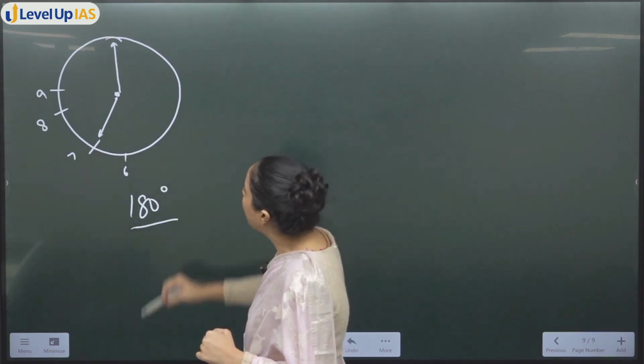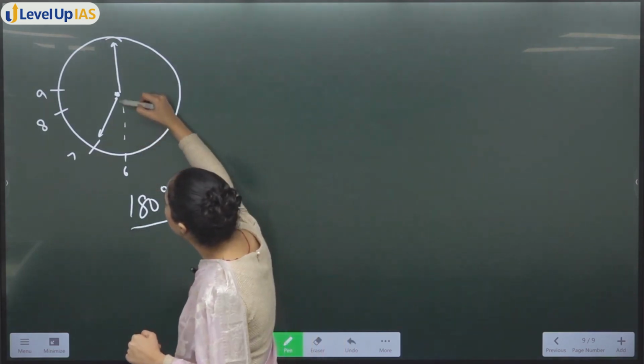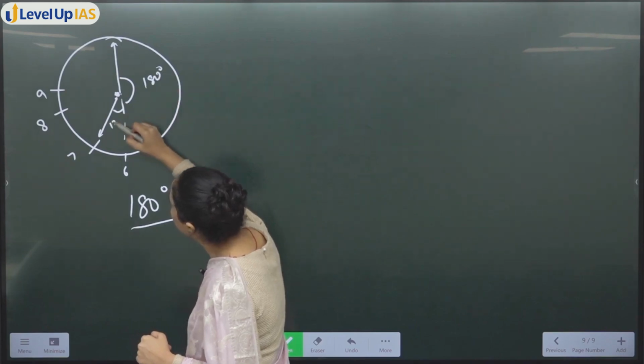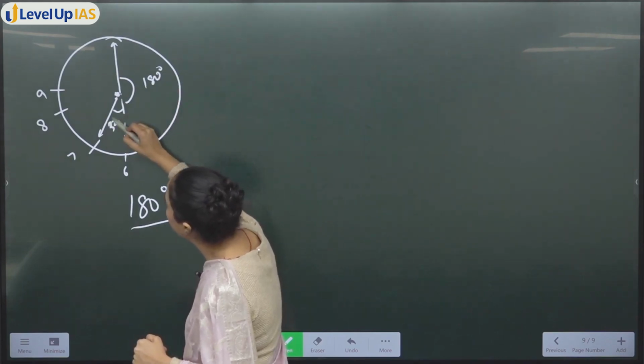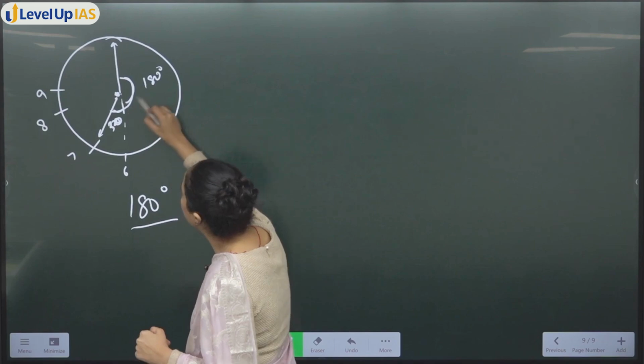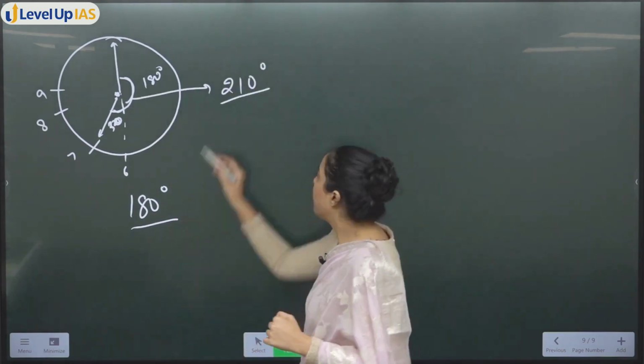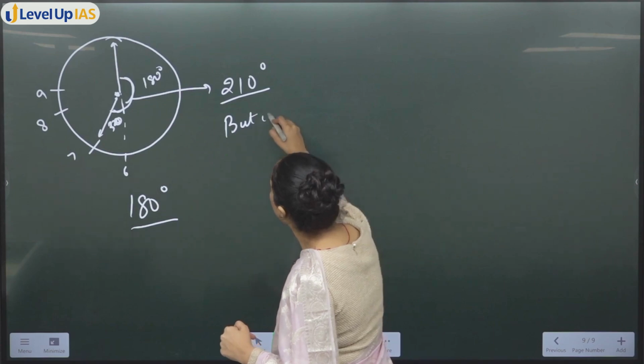Okay, first of all, what is this angle? This is 180, this is 120, 180 plus 30. So this will be 210 degrees. Okay, but we want